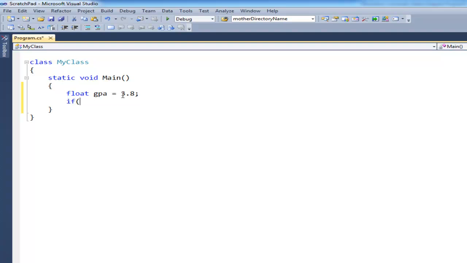Okay, so we can say if GPA is greater than 3.0, then Console.WriteLine, you are a good student. Good student.